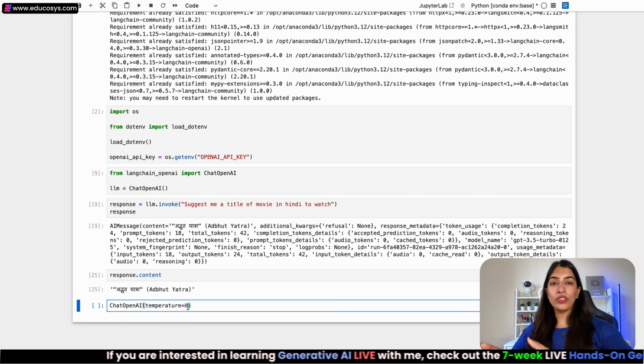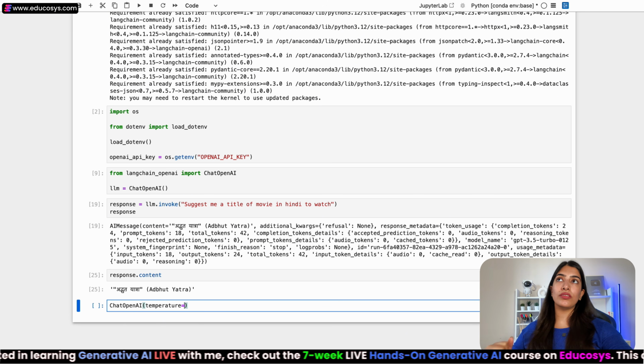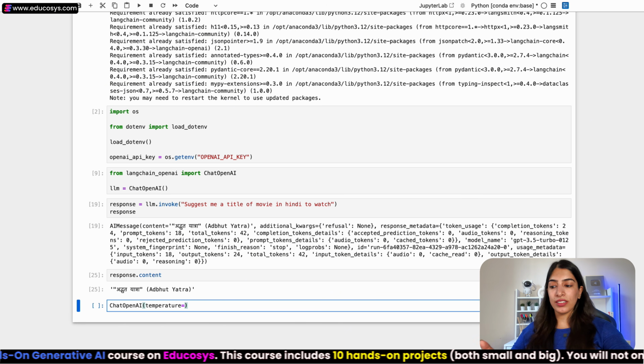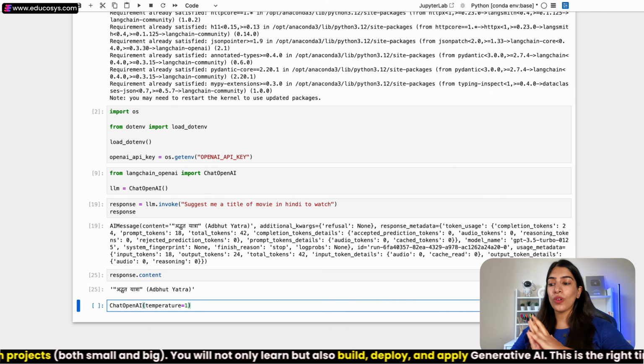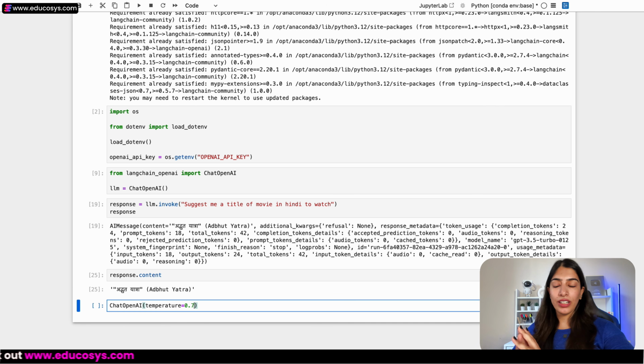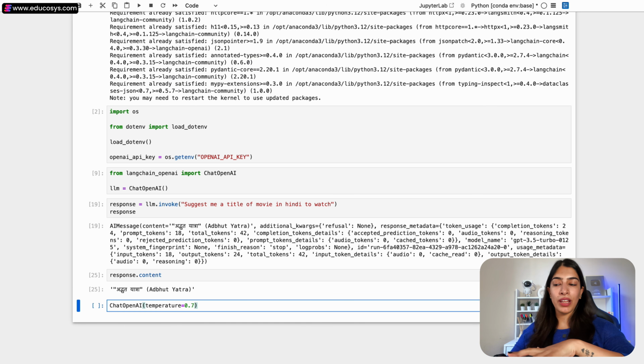Suppose you want your model to be very, very creative. Suppose your tasks are poetry, storytelling, or any creative task. So you can give a higher temperature. So suppose 1 is the highest temperature. So your model is going to be very, very creative. So the usual temperature that people give are like 0.6, 0.7. 0.7 is a good enough temperature, right? So that is like a medium level, not like extremely random, not very, very precise. So it basically plays around and gives you good responses.